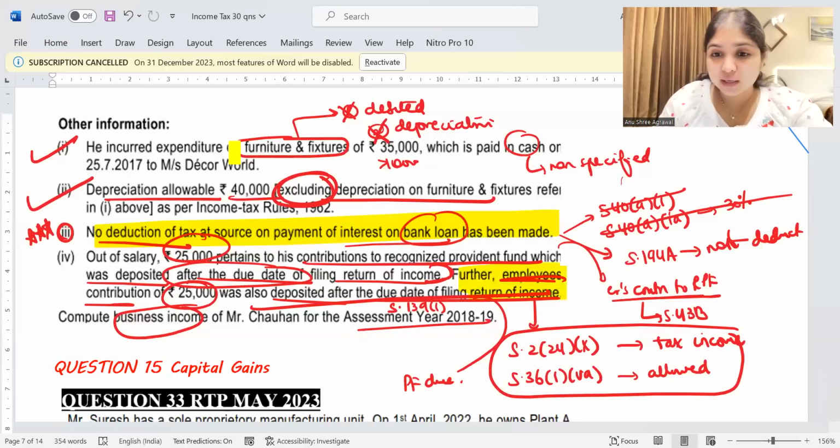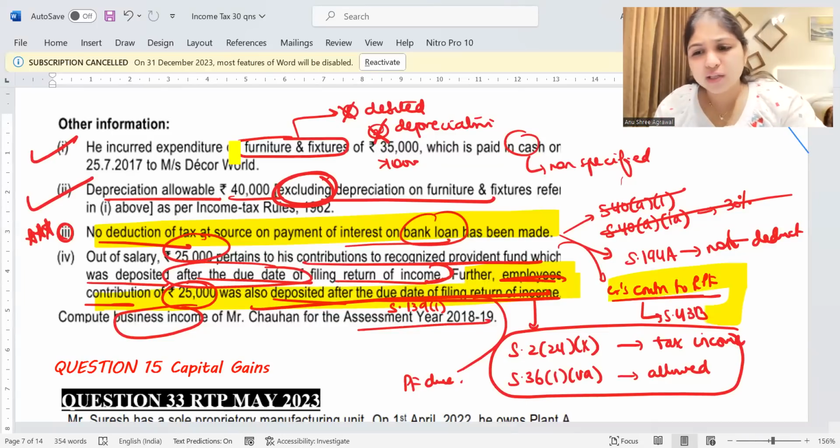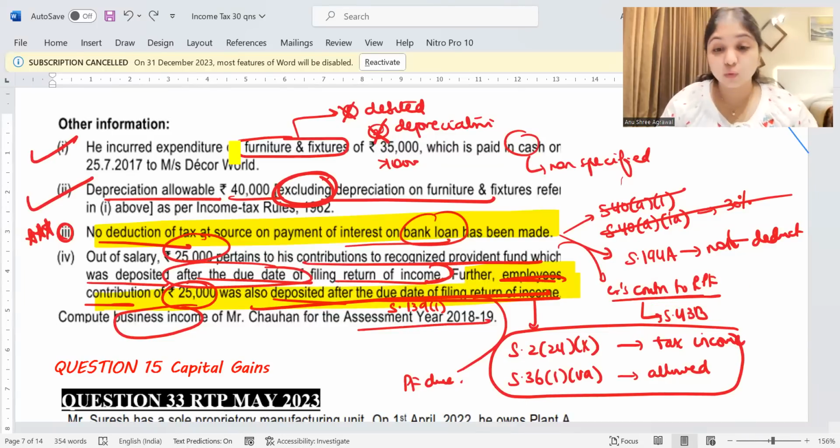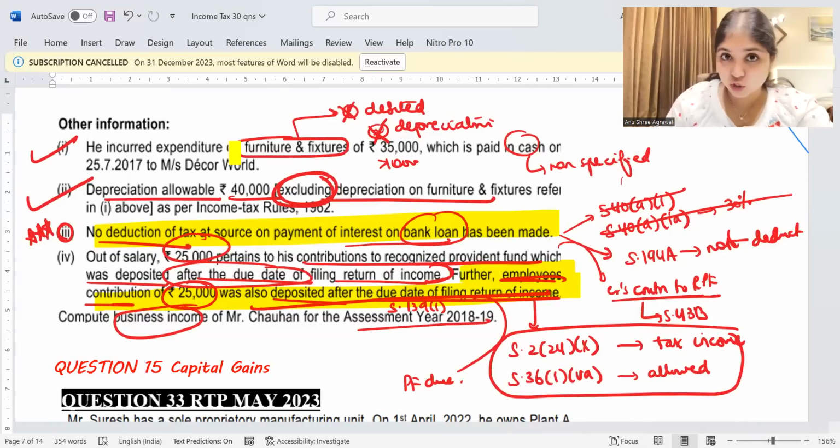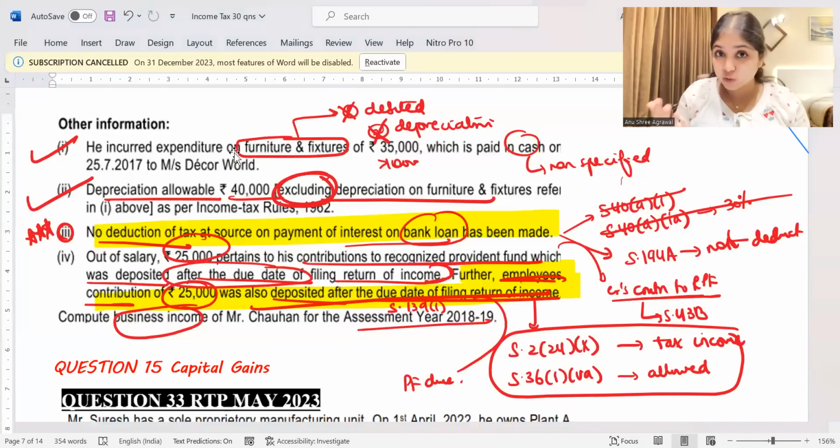Our second important learning was about employees' contribution. I will not say that employers' contribution is a learning. Employers' contribution, 43B, everybody knows. Our bigger learning here was regarding employees' contribution. Whatever is the employee's contribution towards RPF, which the employee has given to the employer, it will first be taxed as income of the employer under 2(24)(x). Then if the employer has actually remitted it within the PF due date, under 36(1)(va) you will allow it.